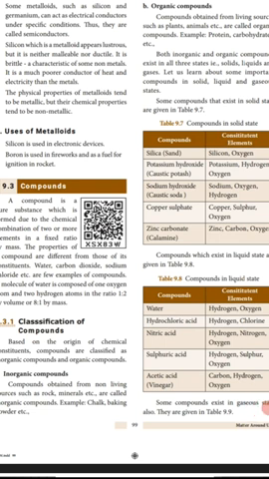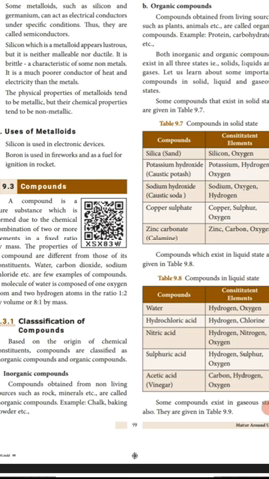Next one is compounds. What is a compound? A compound is a pure substance formed due to the chemical combination of two or more elements in a fixed ratio by mass. The classification of compounds is into two types: one is inorganic compounds, another is organic compounds.